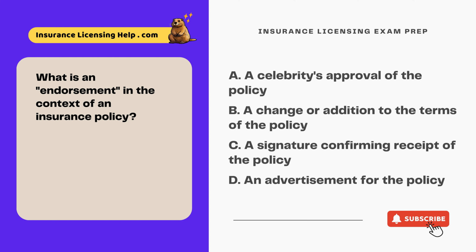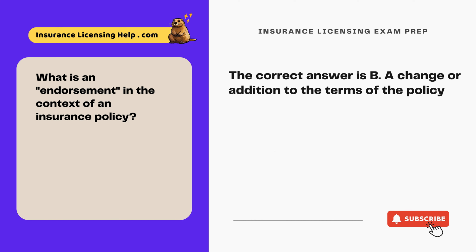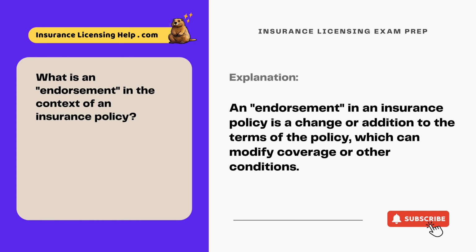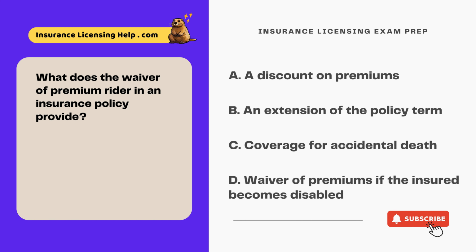A change or addition to the terms of the policy. C. A signature confirming receipt of the policy. D. An advertisement for the policy. The correct answer is B. A change or addition to the terms of the policy. An endorsement in an insurance policy is a change or addition to the terms of the policy, which can modify coverage or other conditions. What does the waiver of premium rider in an insurance policy provide?